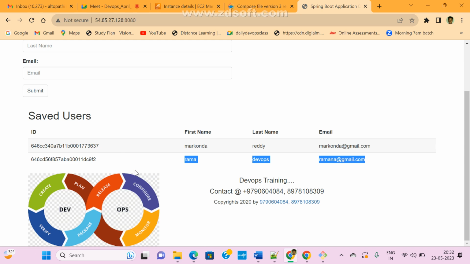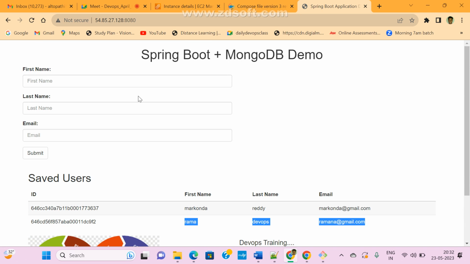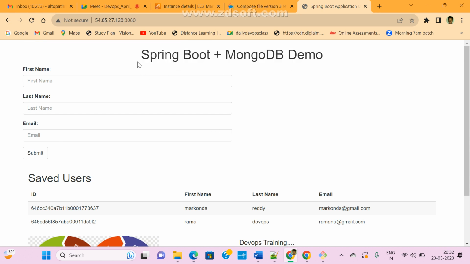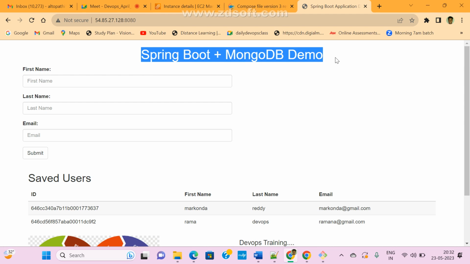So anyone any doubt here? If you get any chance, like this multi-container Docker application, is there any dependencies? In that case you should go for Docker Compose. Docker Compose is a tool with which we can implement multi-container Docker applications. What type of application? Multi-container Docker application. I hope you got it, right? So still anyone any doubt? What, Shivaji? Clear, sir. Okay.